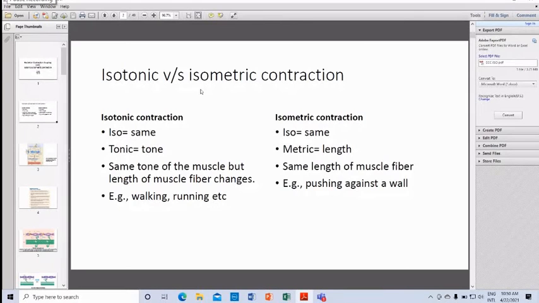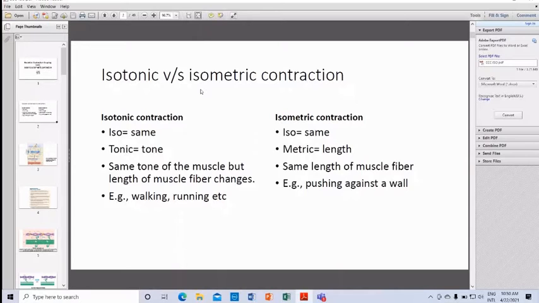Isotonic contraction: the word iso means same and tonic means tone. So the contraction where the tension in the muscle, the tone of the muscle, remains the same, but the length of the muscle fiber changes, is known as isotonic contraction.